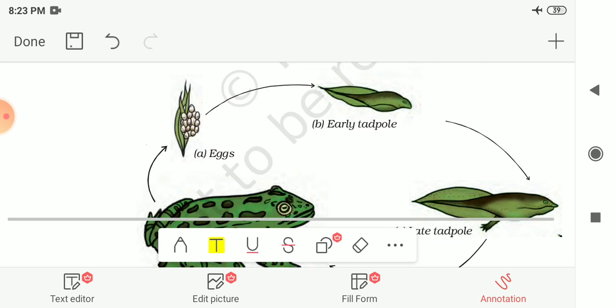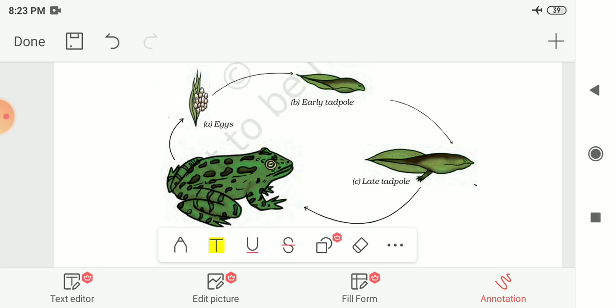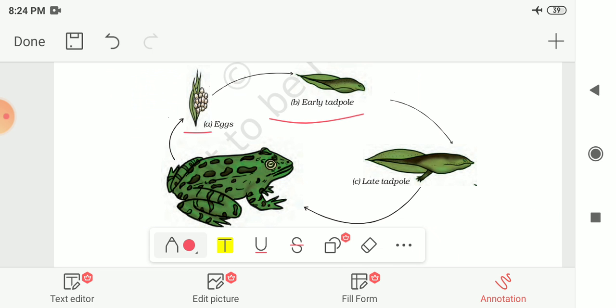Here the different steps of the life cycle of the frog are shown to you. Here the first one, A, shows the eggs of the frog. Then it further develops into the tadpole, which is the early stage.